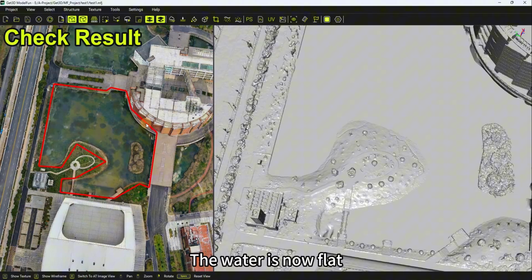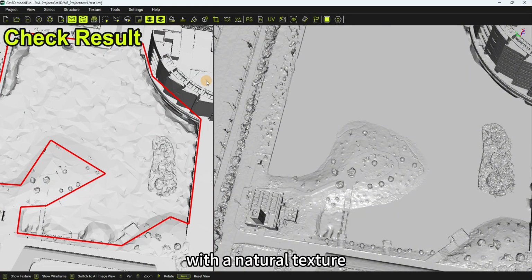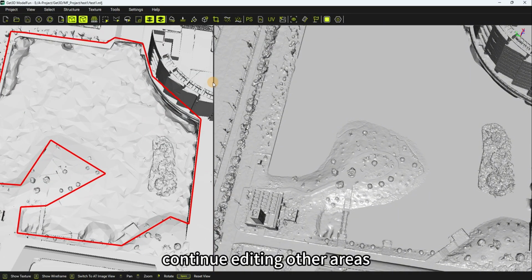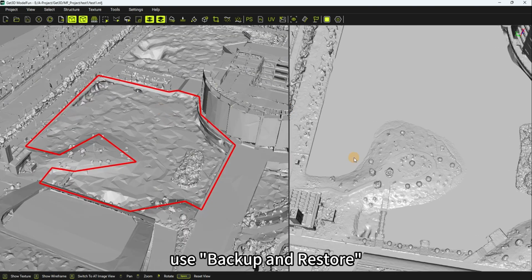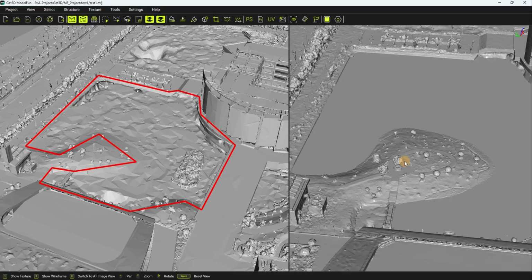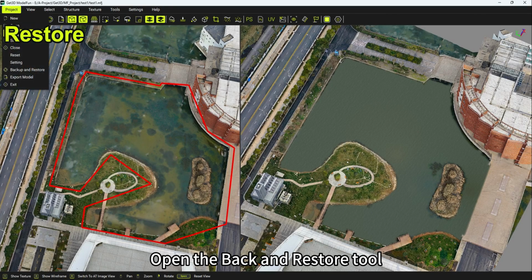The water is now flat with a natural texture. If satisfied, continue editing other areas. If you want to undo the result, use Backup and Restore. Open the Backup and Restore tool.